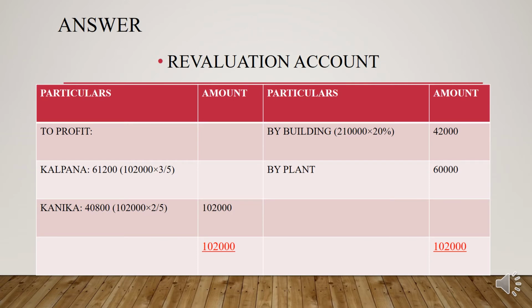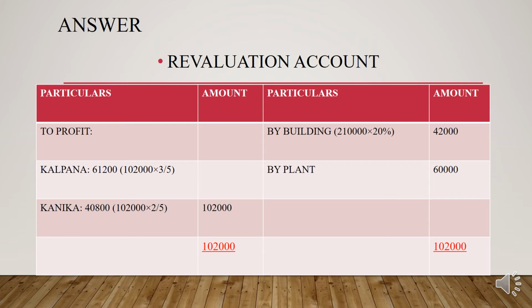So here, first you need to prepare what? The revaluation account, right? So first you need to look into the adjustments. What does the first adjustment say? That the value of land and building will be appreciated by 20%.